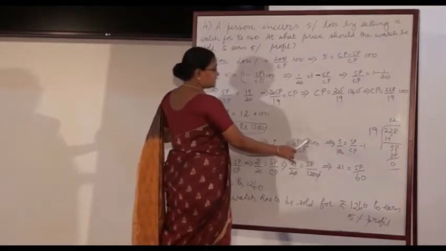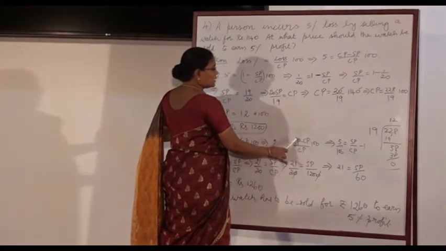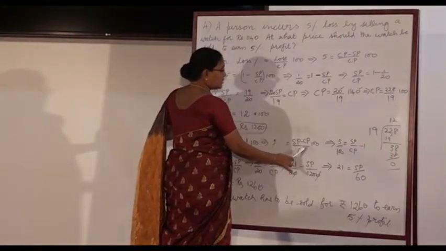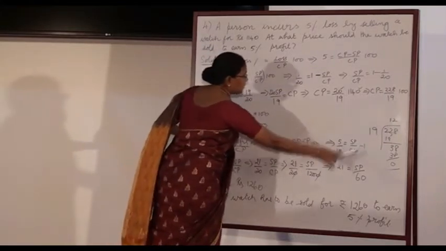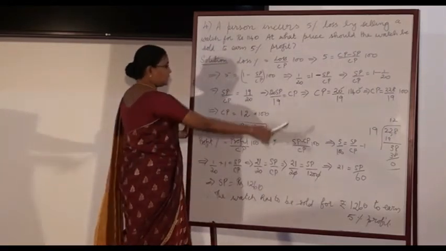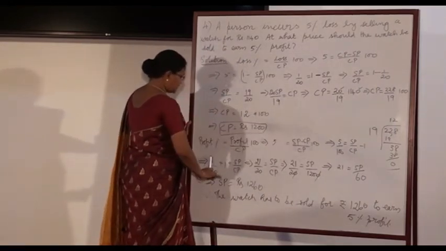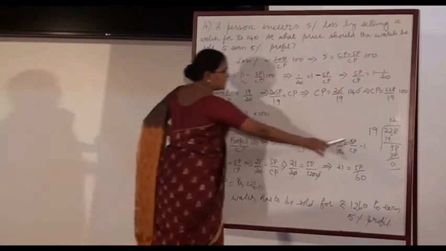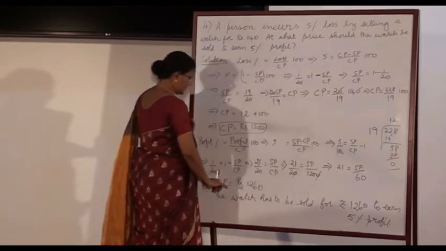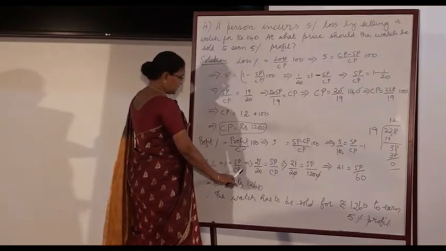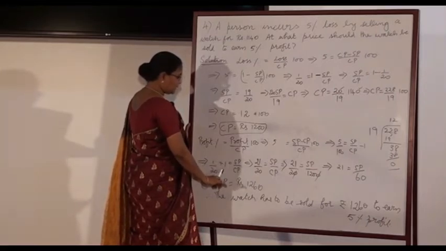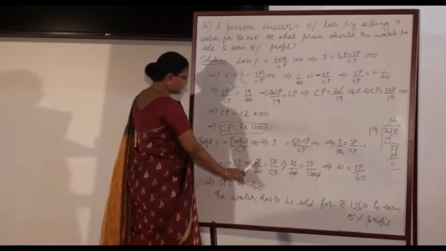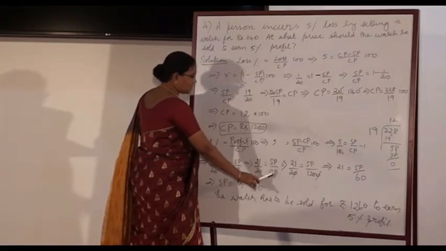Now (SP minus CP) whole divided by CP goes as SP by CP minus CP by CP. CP by CP is 1. So 5 by 100 goes as 1 by 20 equals SP by CP minus 1. This minus 1 is taken to the other side as plus 1, equal to SP by CP. Again take 20 as LCM here. This will go as (1 plus 20) whole divided by 20, so it is 21 by 20. 21 by 20 is equal to SP by CP.